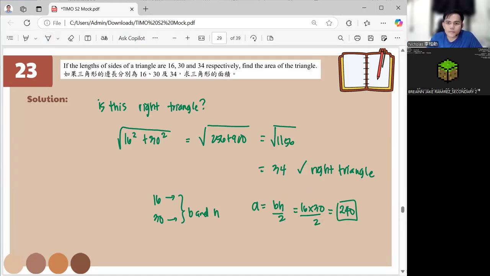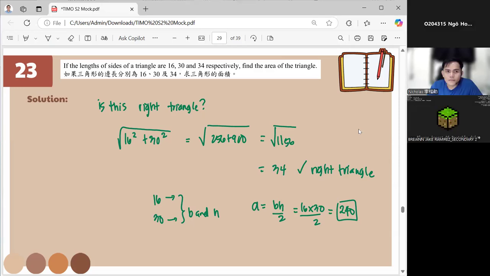Any questions? Okay, yeah. What's your question? So what if it's not a right triangle? Hmm. If it's not a right angle triangle, then use Heron's formula.